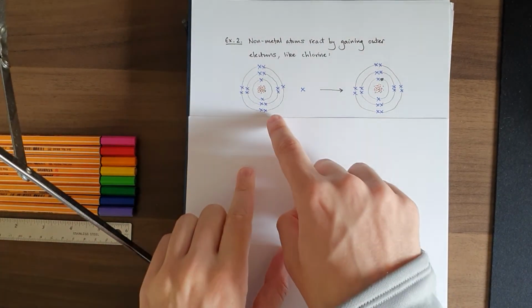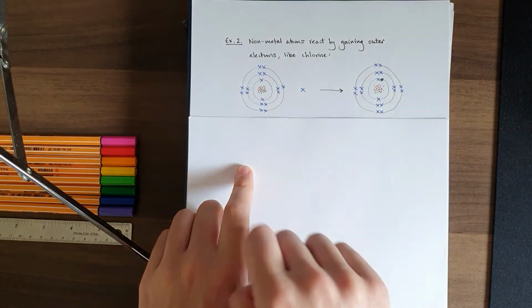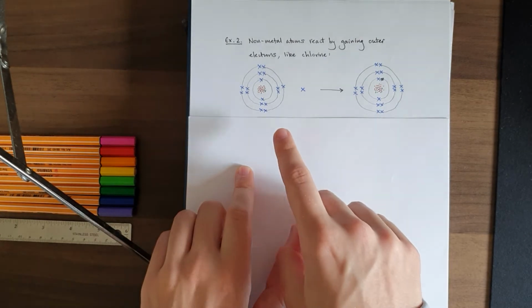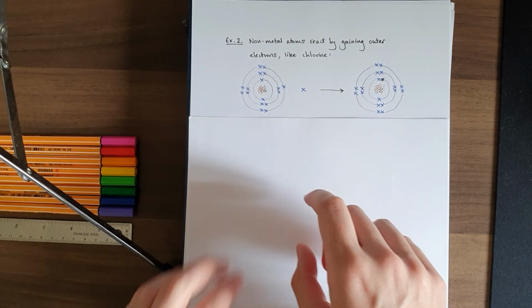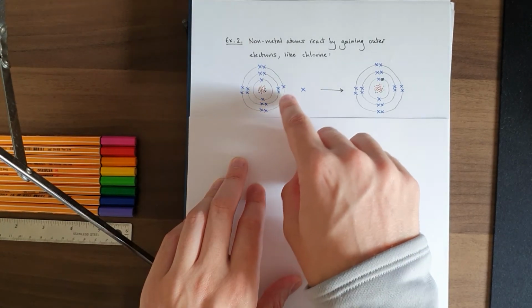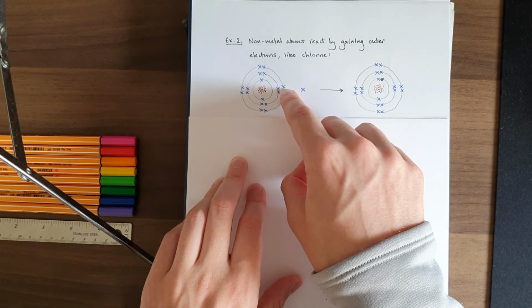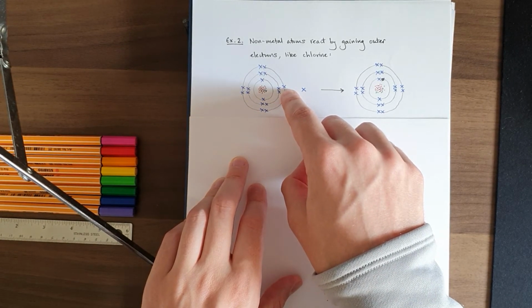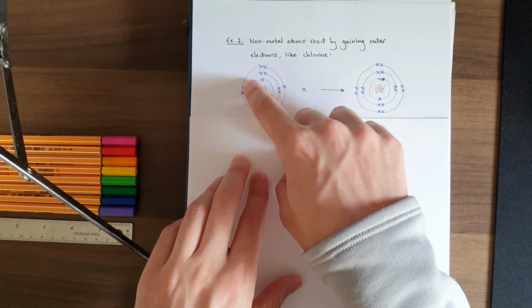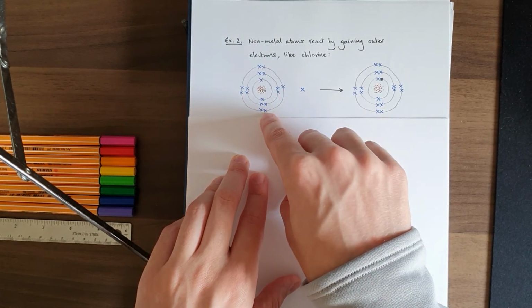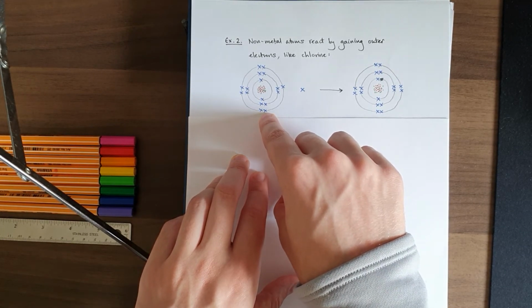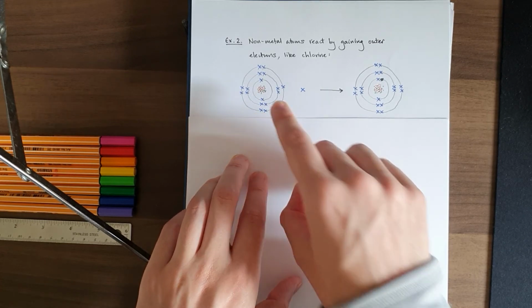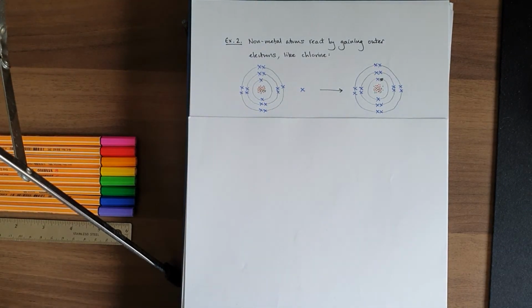Well, let's have a look at the outer electrons in chlorine's case and compare it with what we saw before in our calcium example. So this time we have not just one or two outer electrons, but 1, 2, 3, 4, 5, 6, 7 outer electrons. Now, removing an electron or gaining an electron isn't free, right? There's some energetic cost that happens.